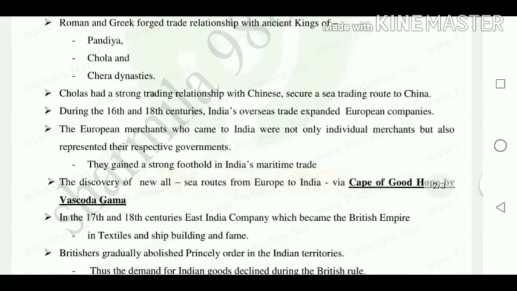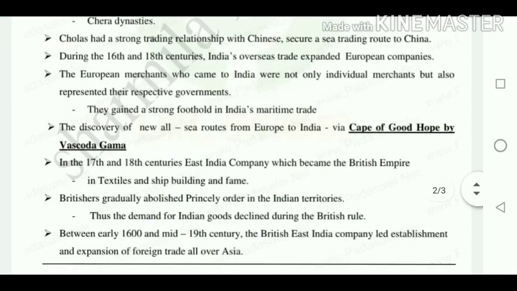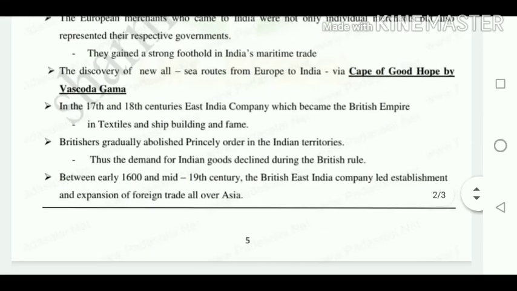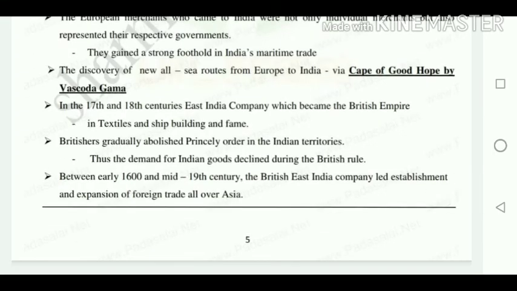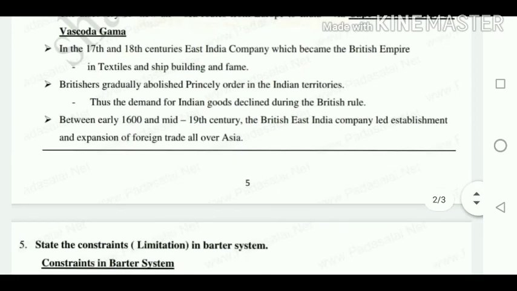The European merchants who came to India were not only individuals but also came as representatives of the government. So the discovery of the new sea route by Vasco da Gama, that is the Cape of Good Hope, helped the traders to come from Europe to India. Then they said that in the 17th and 18th centuries, the East India Company became the British Empire in textiles and shipbuilding. The British gradually abolished the princely order, therefore the demand for Indian goods declined.